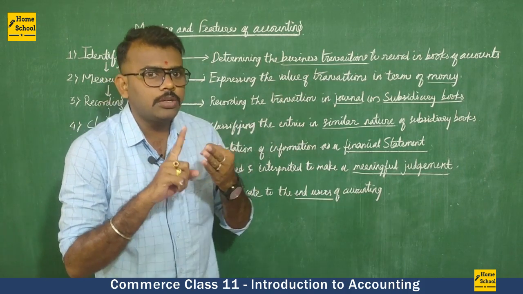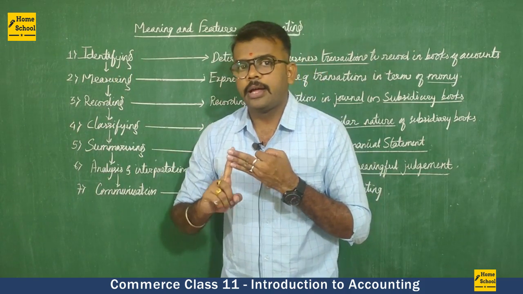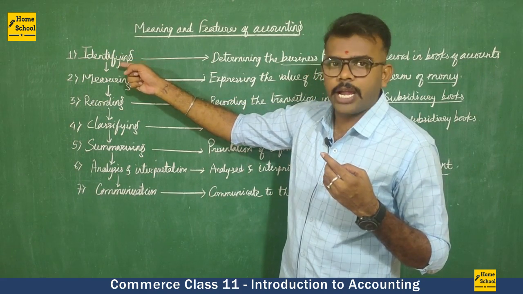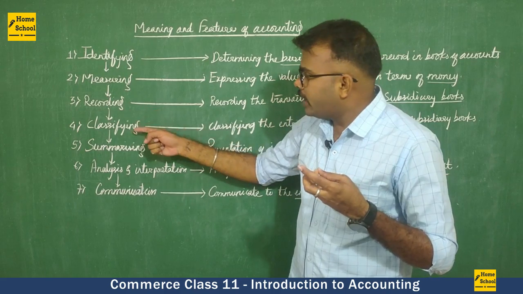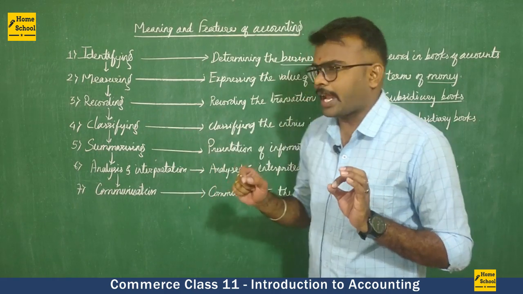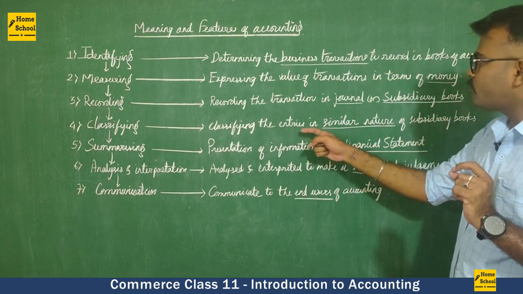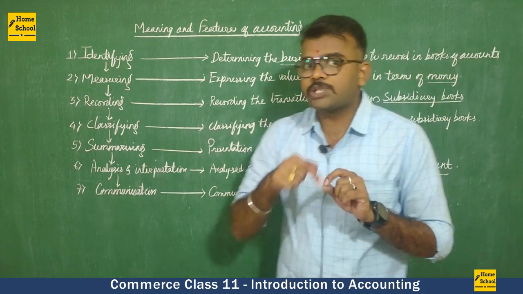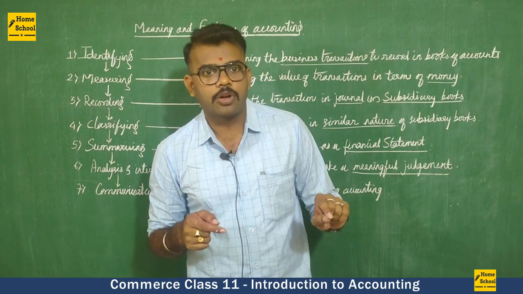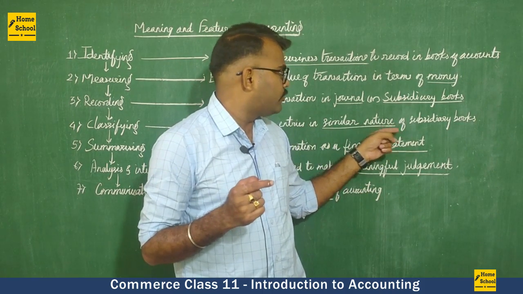So we discussed three steps of accounting. The first step is identifying, then measuring, then recording. Next we have classifying. Classifying means classifying the entries into subsidiary books of similar nature.